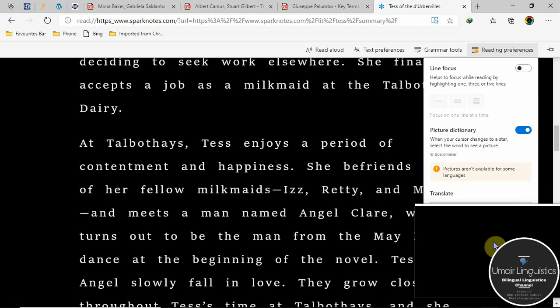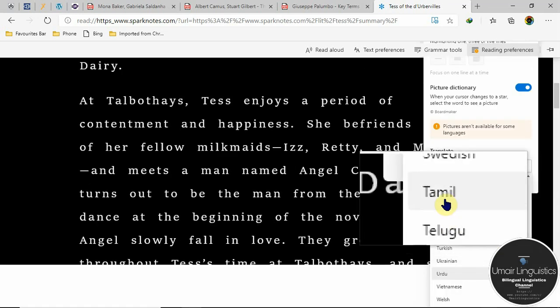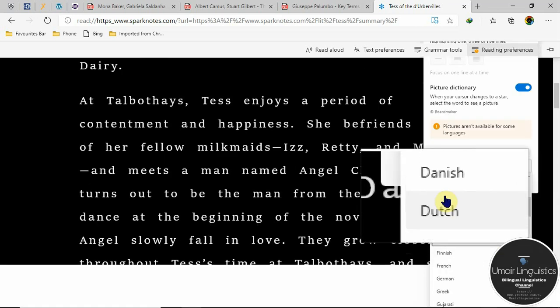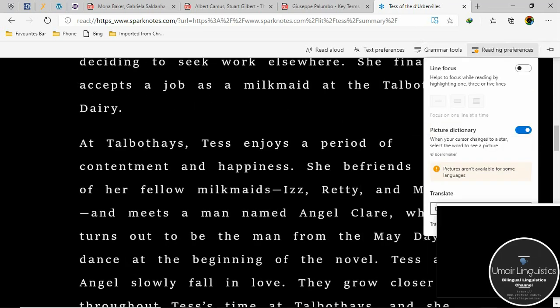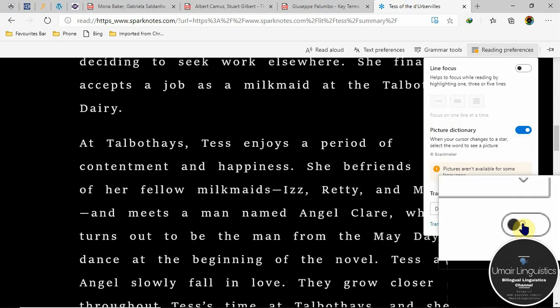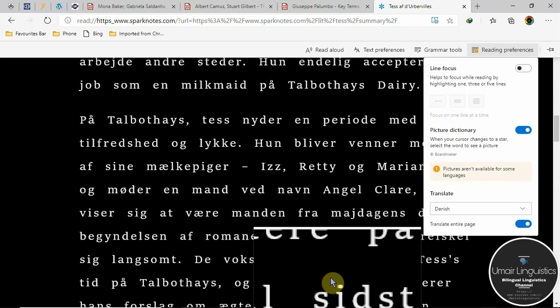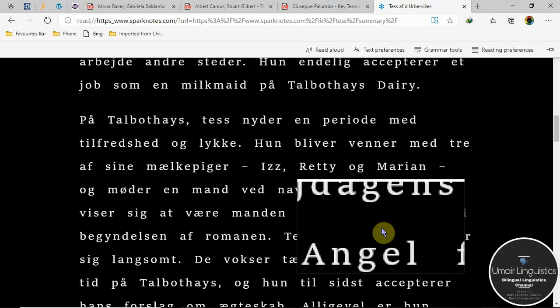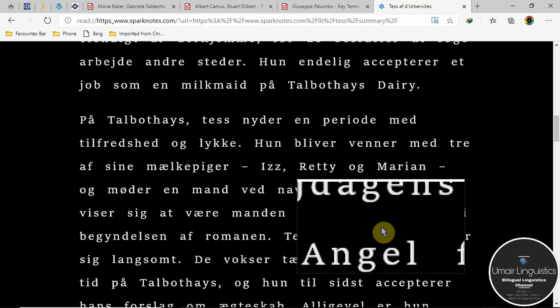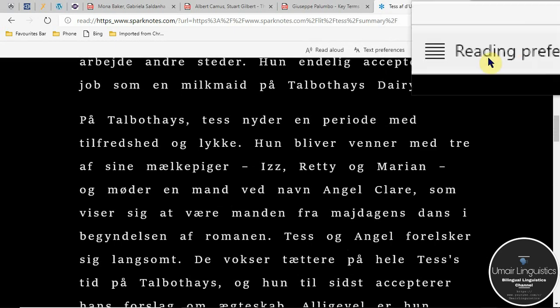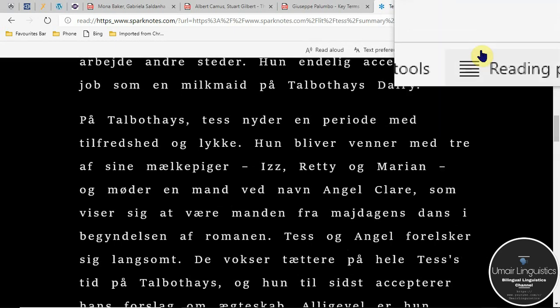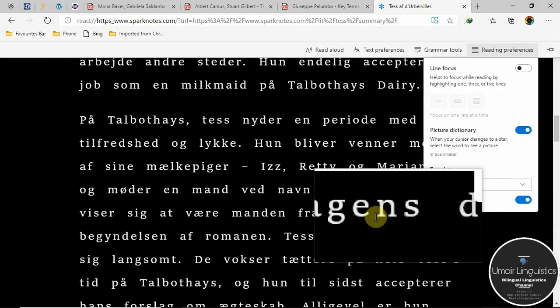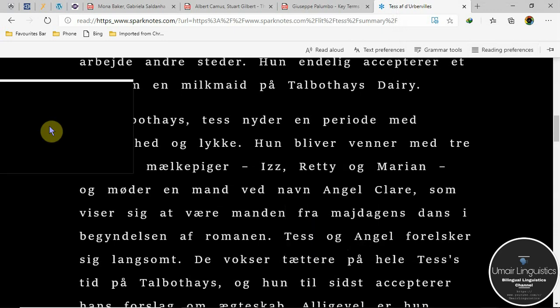Or if I want, for example, French or Danish, and now I choose yes. So the whole page has been translated into Danish. All right. So these were some things in this tool.